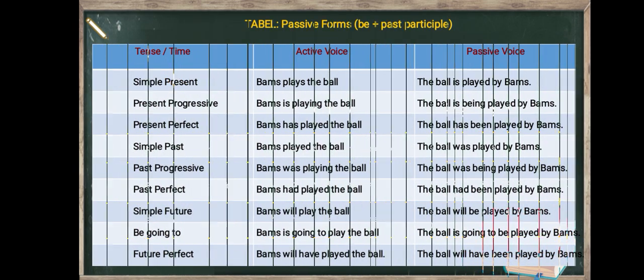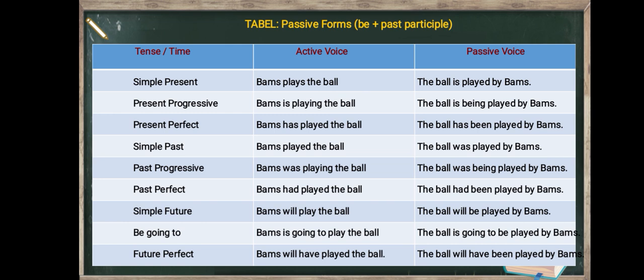Next, this is the table of passive form. That is be plus past participle. They are simple present, present progressive, present perfect, simple past, past progressive, past perfect, simple future, be going to, future perfect.